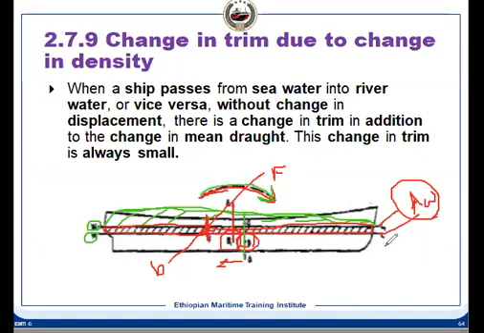In this situation, because it is clockwise, this level will increase, the draft will increase, the ship will move down. And on this side, the draft will reduce and the ship will move up. So it will be by head. Is it clear, everybody? Have you understood the reason for having the trim? If there is a change in density, there will be a change in trim also. All of you understood this?